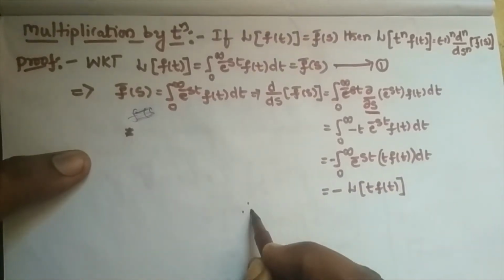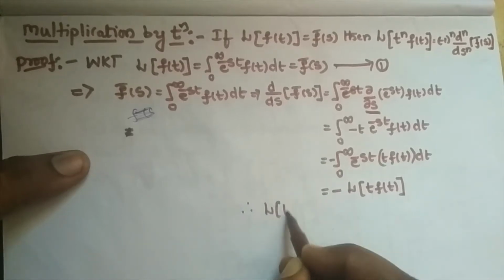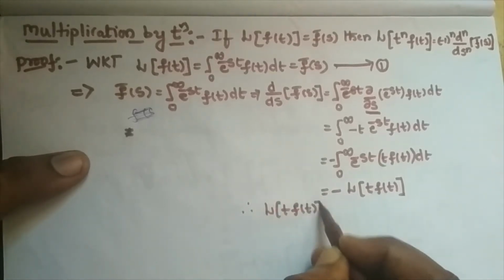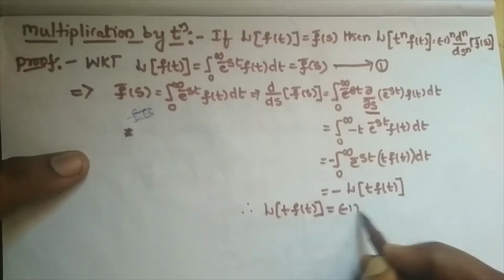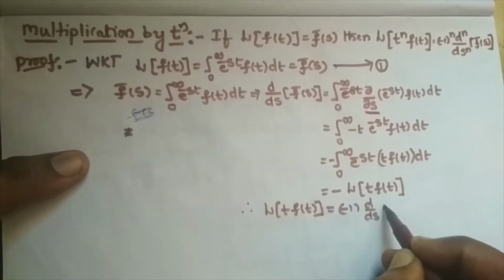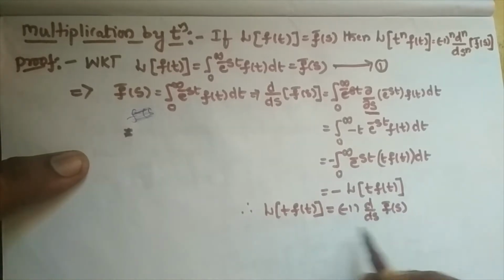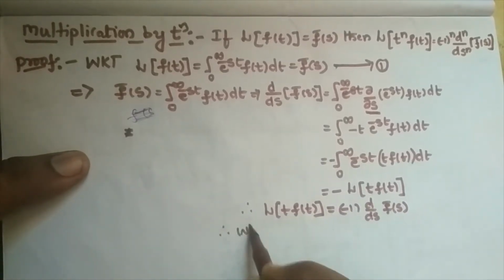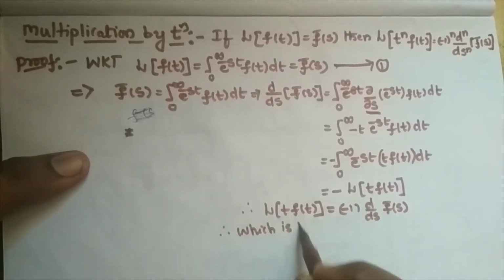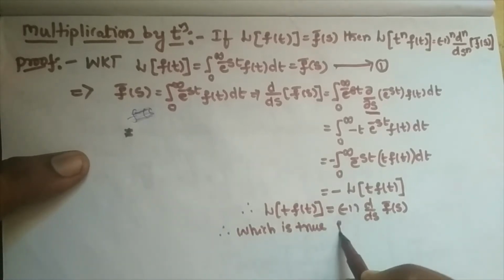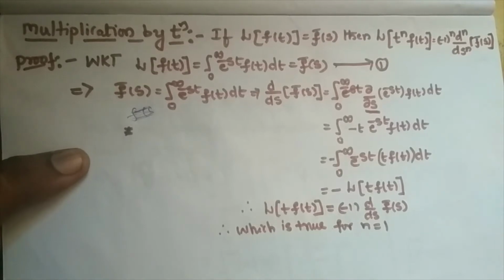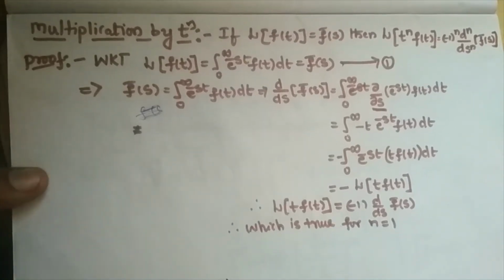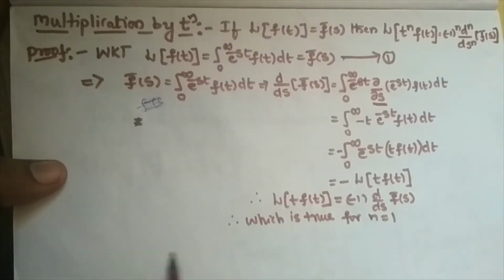Therefore L of t into f of t is equal to minus 1 into d by ds of f bar of s, which is true for n is equal to 1. By mathematical induction I can prove this property.